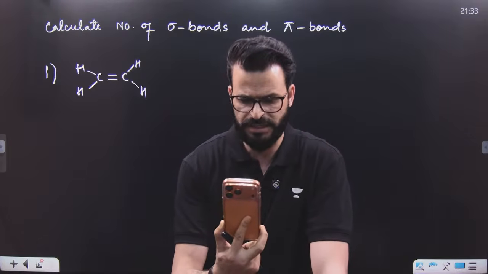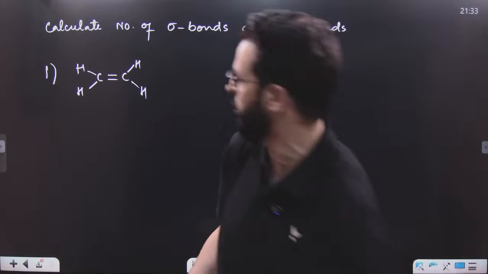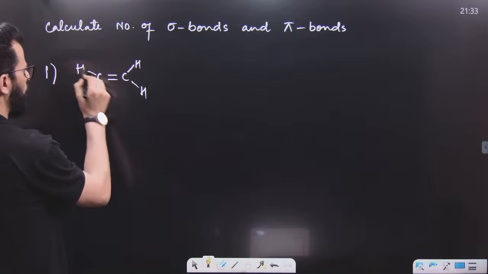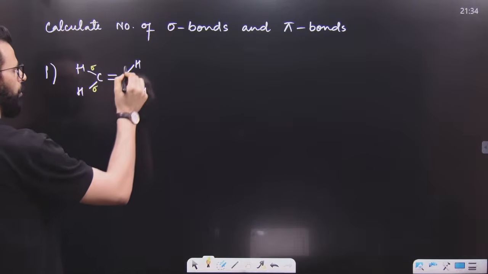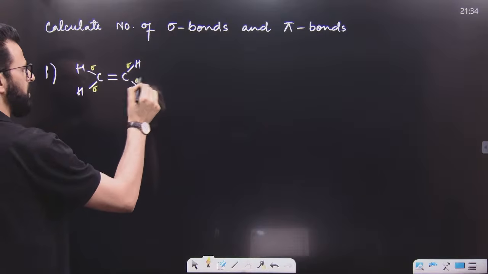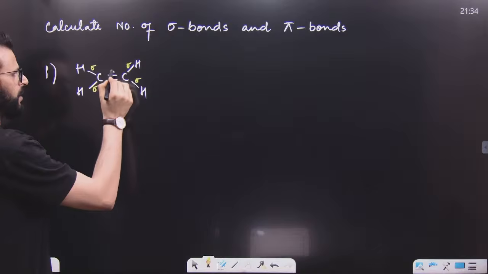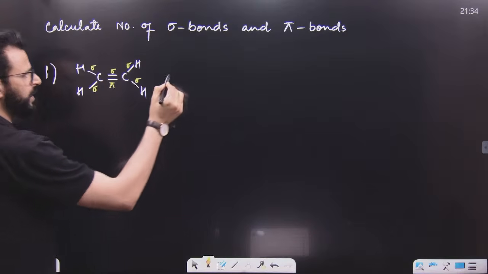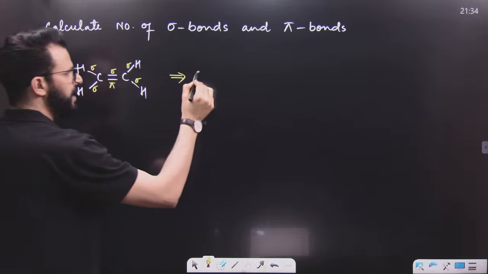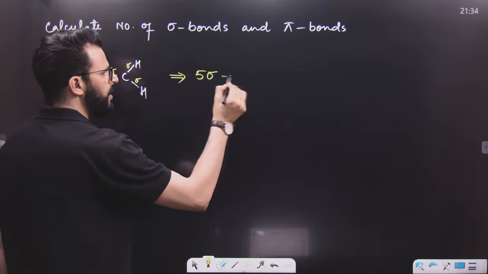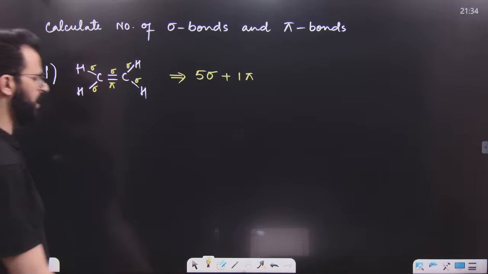Now everyone is giving me the answer. That is great, because this is very, very easy. Have a look. As there is only one bond between C and H, this is a sigma bond. Similarly, this is a sigma bond. Only one bond present between two atoms means it's a sigma bond. But if there are two bonds between two atoms, one is sigma, another is pi. So can I simply say here are 1, 2, 3, 4, 5 sigma bonds and one pi bond. So there are 5 sigma bonds and one pi bond.